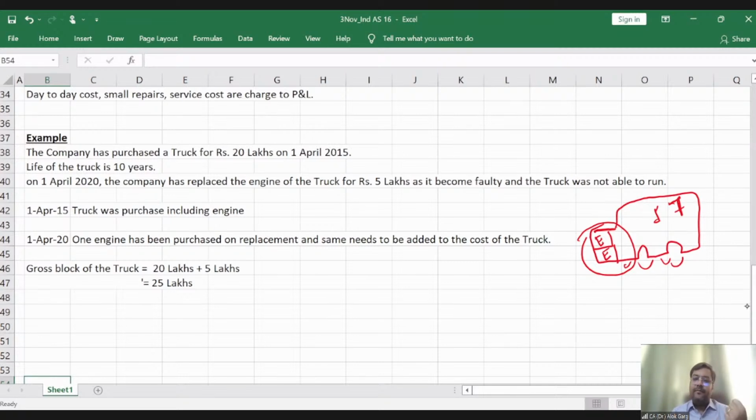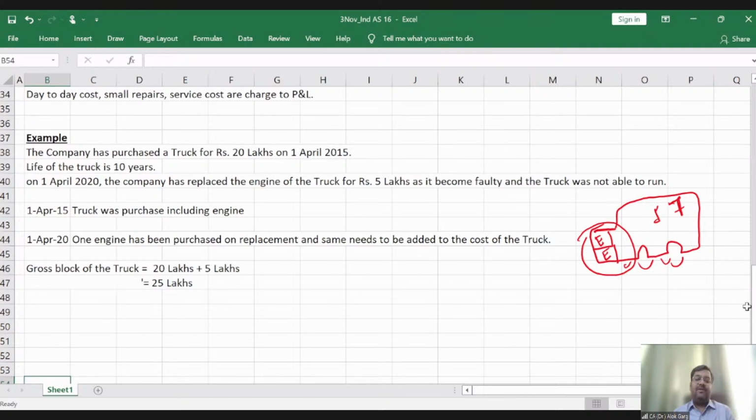But sir, when we have purchased the truck and the dealer has raised the invoice, for example, Mahindra and Mahindra or Ashok Leyland, when these dealers sold me the truck, at that point of time, the invoice did not have any bifurcation of what is the cost of the engine and what is the cost of the truck other than the engine.